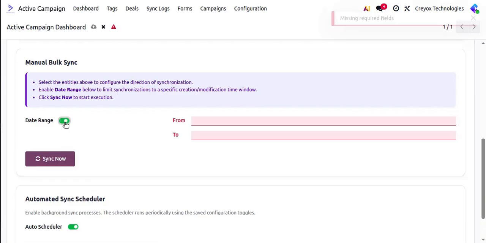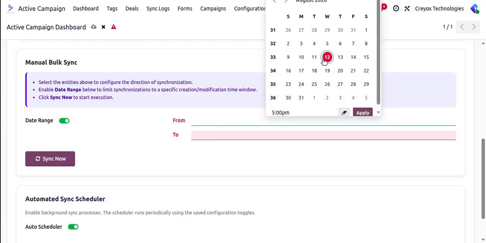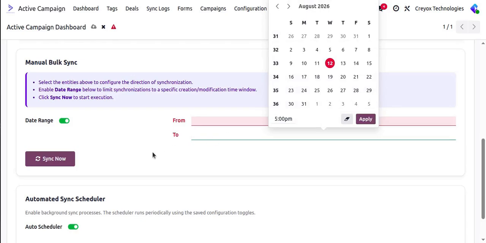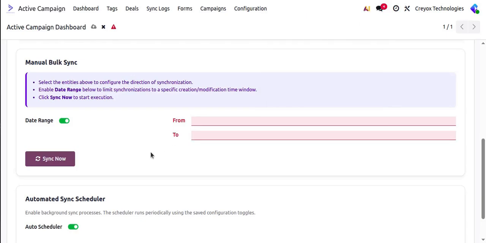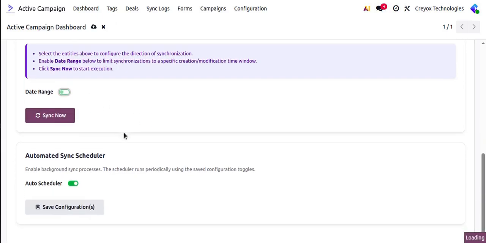We have also provided a date range boolean. If you are enabling this boolean, then you need to add the date, from which date to which date you want to sync the data or the entities. Then if you click on the sync now button, it will only sync the entity records from the date range that you have entered. Another thing is, we have provided one automated scheduler over here.